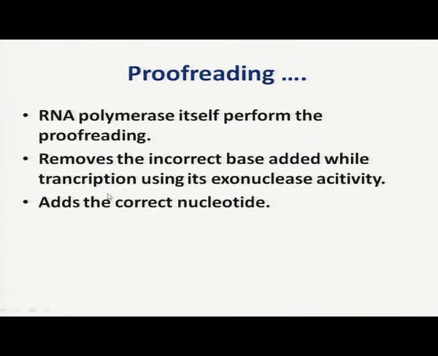Proofreading, an important part of transcription. Proofreading means whenever there is insertion of any wrong nucleotide during transcription, the RNA polymerase itself performs the proofreading mechanism. It removes the incorrect base added while transcribing, using its exonuclease activity. RNA polymerase at the same time performs its exonuclease activity, it will remove the wrong one and add the correct one. This is called proofreading mechanism. This proofreading mechanism is also there in DNA replication.